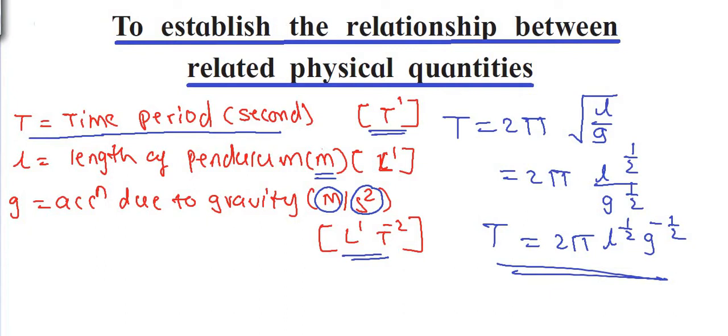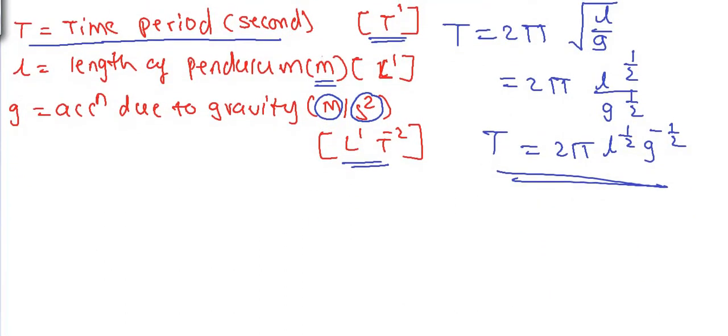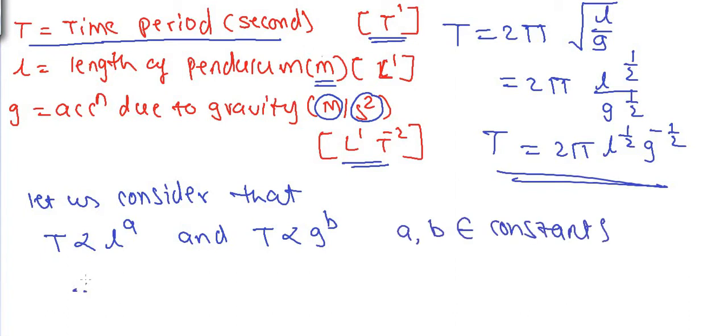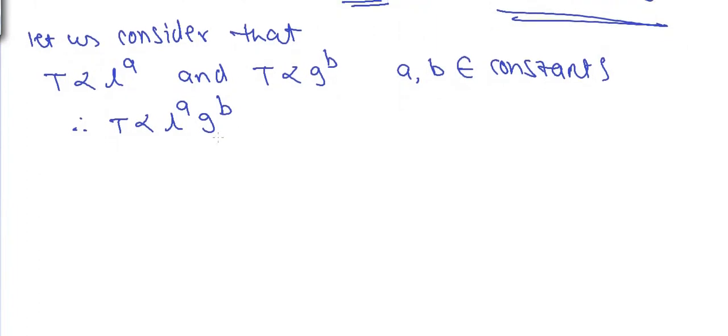Now we are going to establish the relationship between these quantities. Right now we don't know the exact relation between time, length, and acceleration due to gravity. So let us consider that time period is proportional to L raised to a and time period is proportional to g raised to b, where a and b are constants. Combining these two proportionalities, we can write, therefore T is proportional to L raised to a and g raised to b. Now whenever we convert any proportionality into equality, we have to introduce a constant of proportionality, and over here let us consider that K is the constant of proportionality. So T is equal to K into L raised to a, g raised to b.